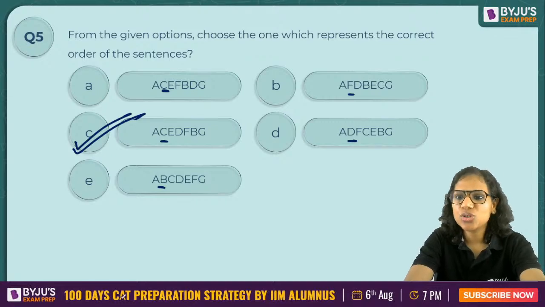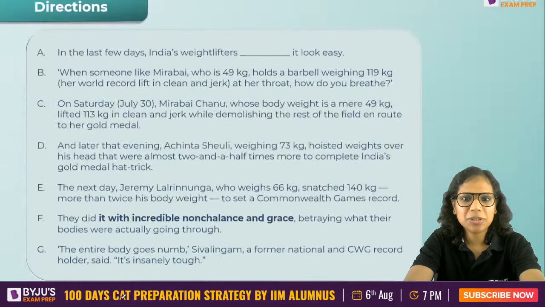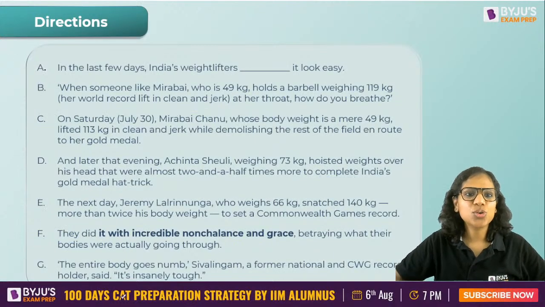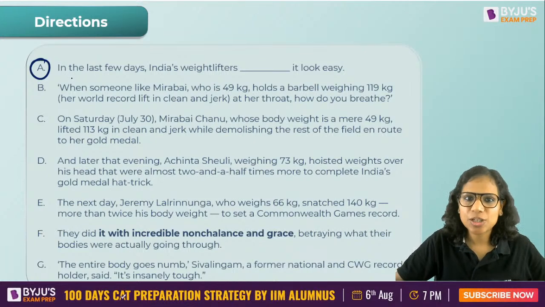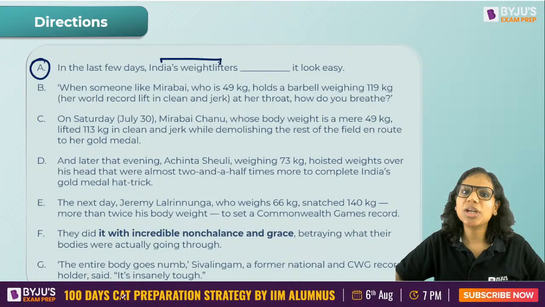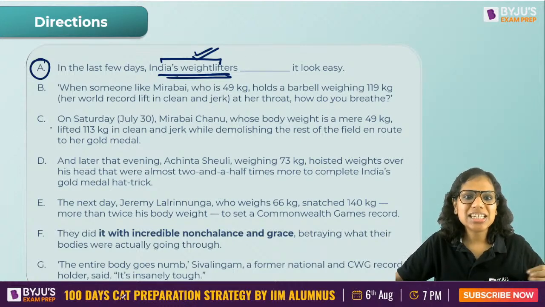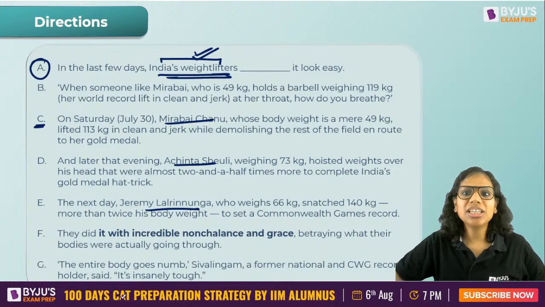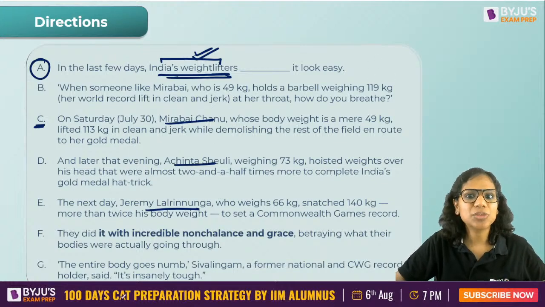Right? Okay. So Soumya, which part did you not get? Let me just repeat that. All right. Let's have a look at it again. So the first one is in its correct position. In the last few days, India's weightlifter, so that's the topic of discussion, dash it look easy. Right? So now my sentences C, E, D, they name some of these weightlifters, isn't it? Okay. So now they dash it look easy. That means they did something. So Mirabai Chanu actually demolished the rest of the field. She won, right, on Saturday.